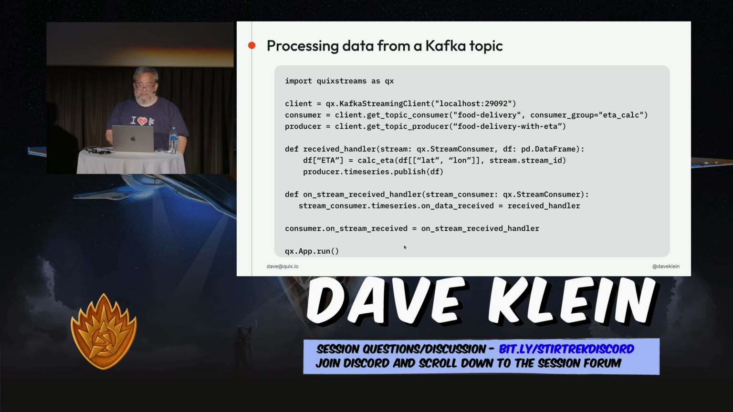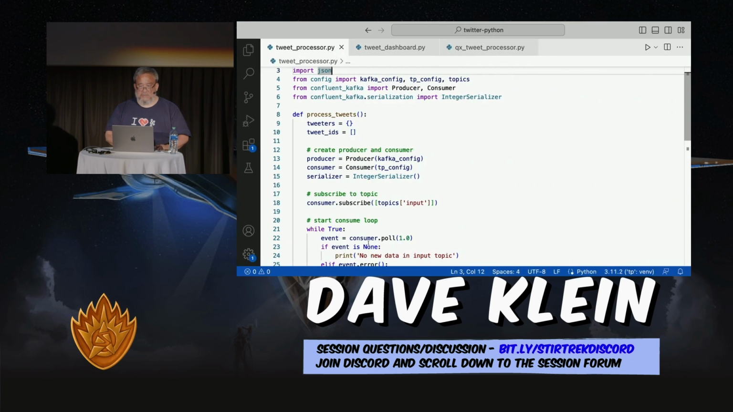And then once it's all set, we just call this app.run. And that handles our loop for us, and it's a lot cleaner than just a while true. It'll handle clean shutdowns and things like that for you as well. So there's a lot more in there that the library does for you, and I want to show real briefly back in the code how we would do the same tweet processor with Quick Streams.